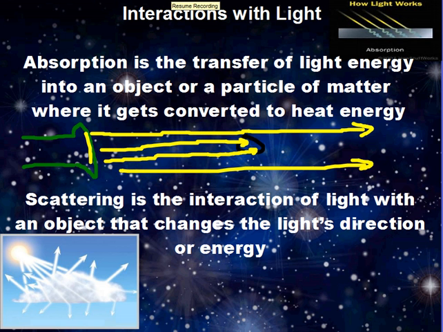The other light interaction is called scattering. This happens when light hits an object and changes the light's direction. Let's think about our flashlight again. We already said it gets dimmer, but do you also notice that the beam spreads out from the source? Here is what's happening. Taking my flashlight again.